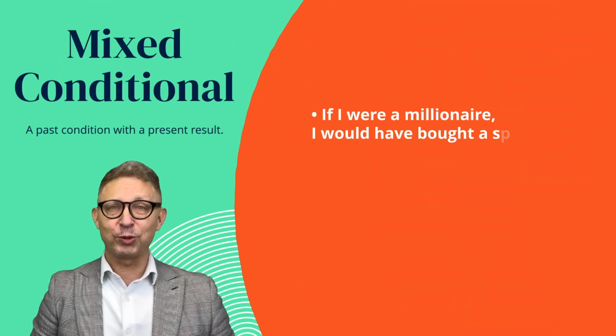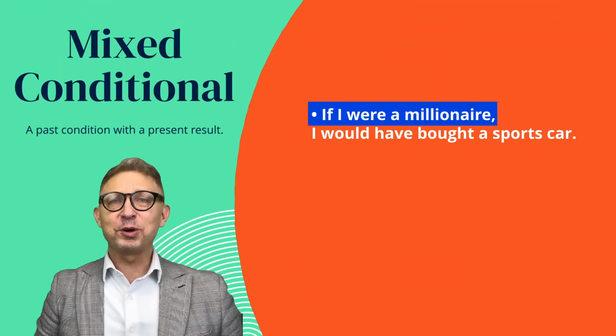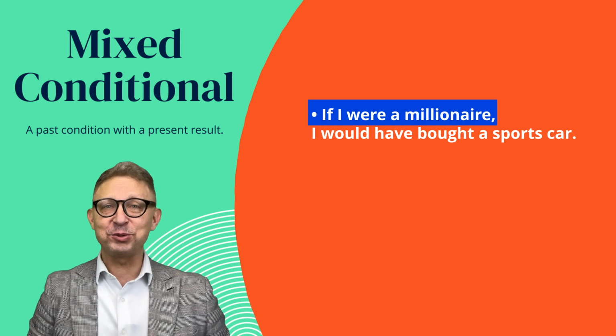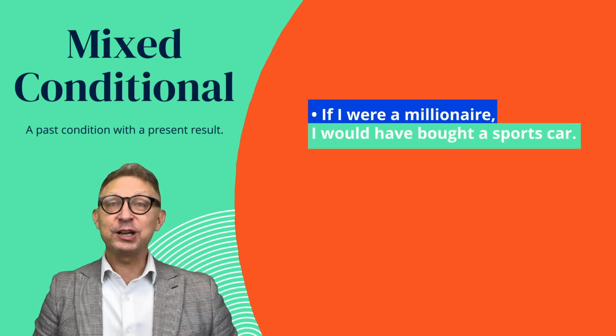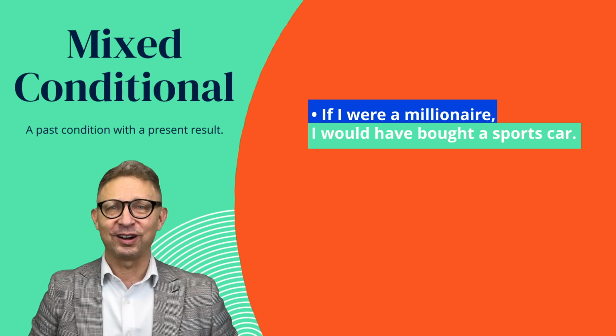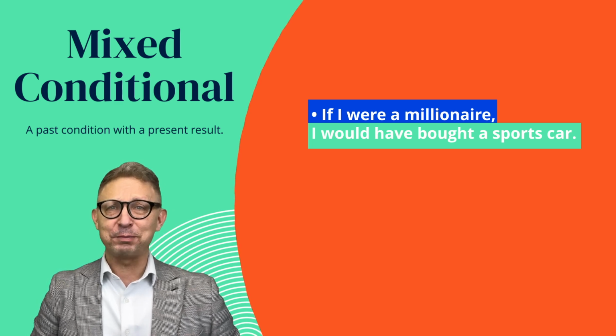We've talked about the hypothetical past, if I had done this or hadn't done this, and its effect on the present. Now let's reverse that and look at a present situation that could have affected the past. It sounds illogical, but stay with me. If I were a millionaire, I would have bought a sports car. If I were a millionaire is an unreal situation in the present. I could have or would have bought a sports car is the result in the past.